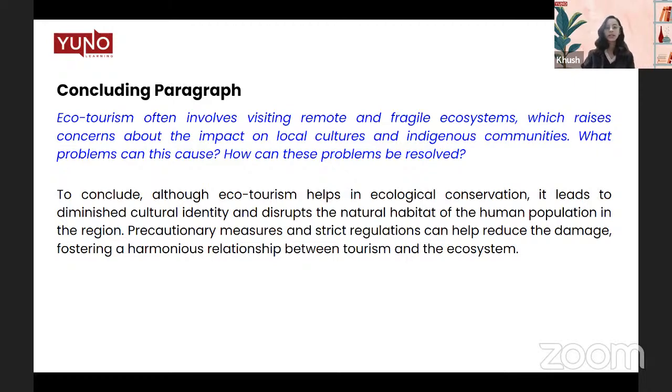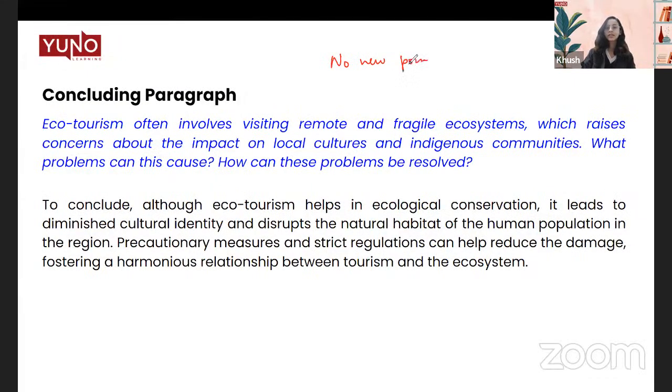you have to remember is no new points. Now, what do I mean by this? You've already talked about the problems and solutions. Now let's say suddenly by the end of the essay you remember one more solution, or one more problem that is associated with it. So let's just add it in the conclusion. No, you cannot do that, because the conclusion is supposed to wrap up the ideas that we have already talked about. In that case, you cannot add something new because there was no time for you to develop it. So no new points in the conclusion.